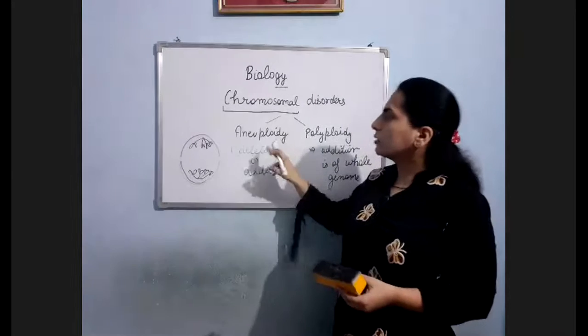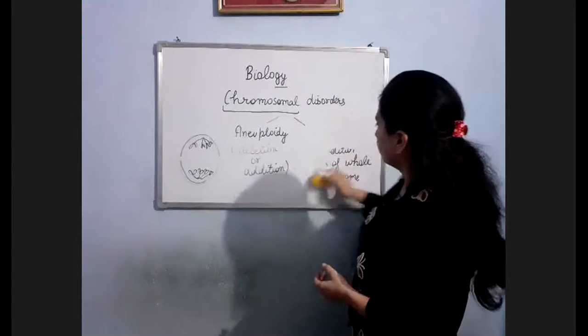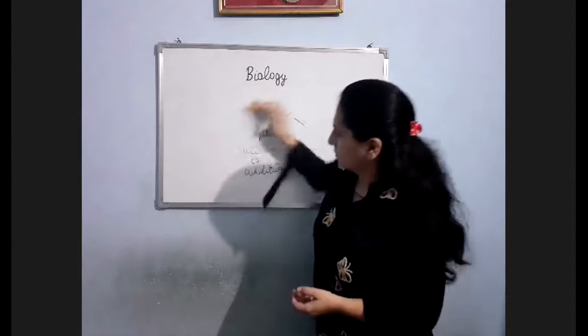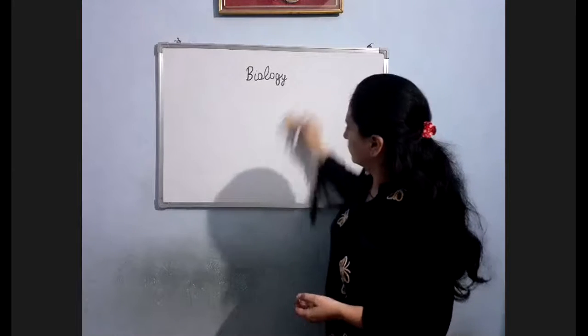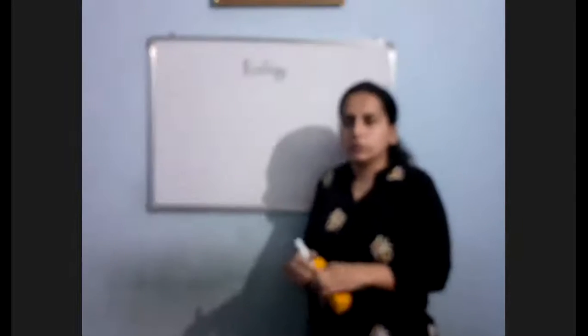Now let us talk about the different types of aneuploidy. If there is any doubt, then you can write in the chat box.